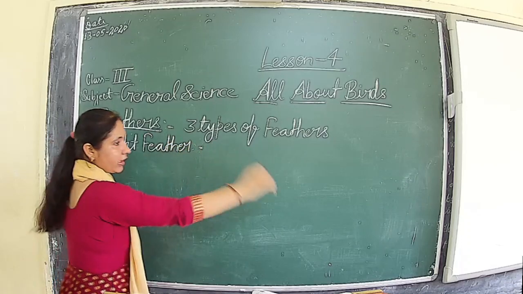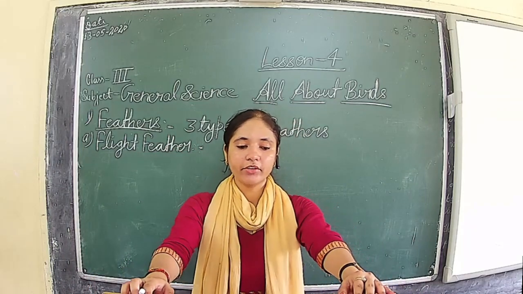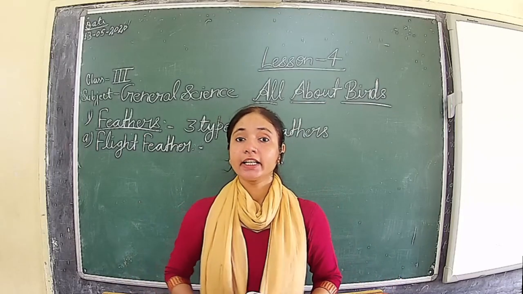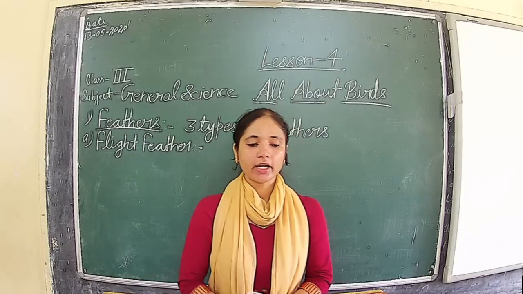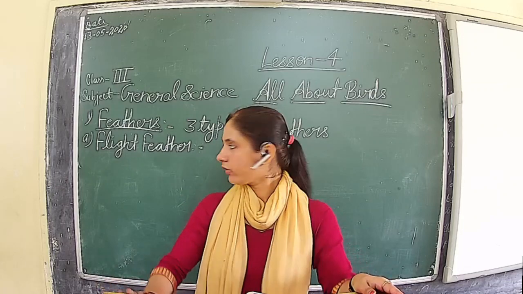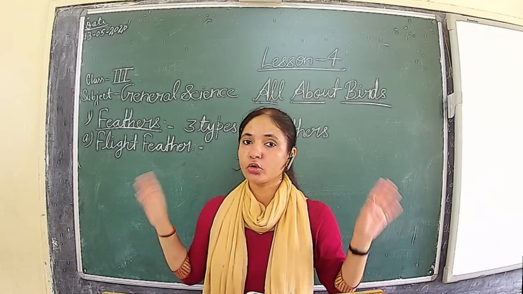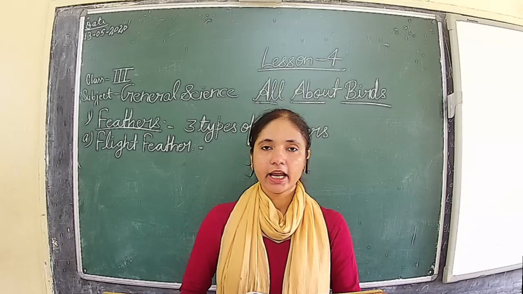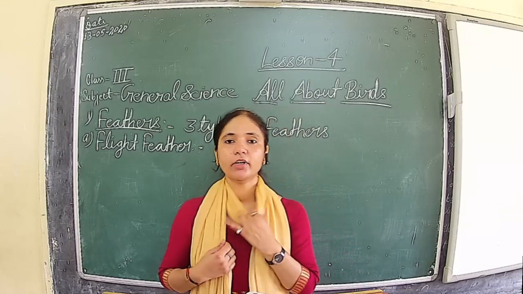Here we will see the special characteristic of the flight feather. Flight feathers are found on the wings and tail of the bird. They are very strong and stiff. They help birds to fly. From the name it is clear that flight feather means it helps the bird to fly.